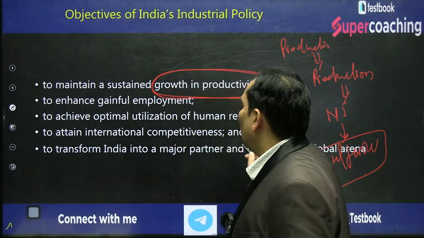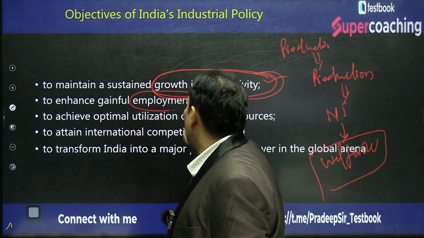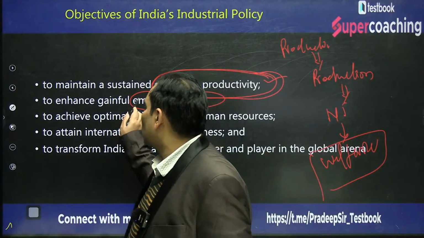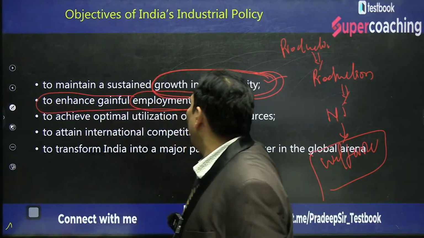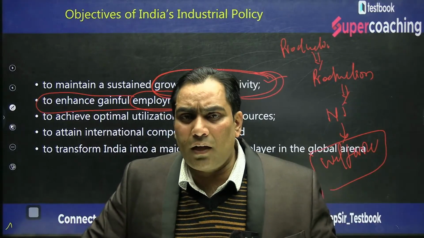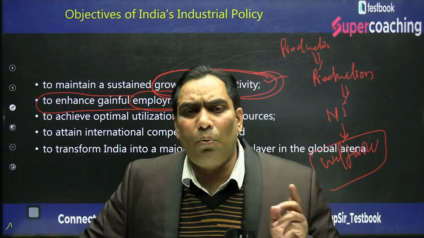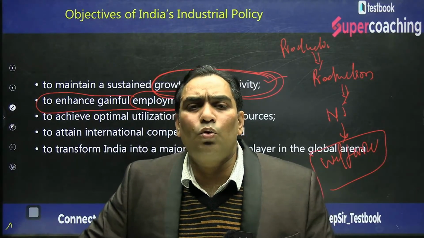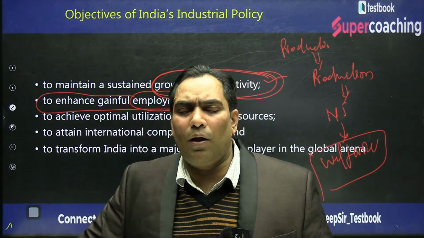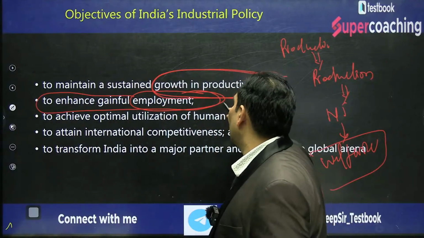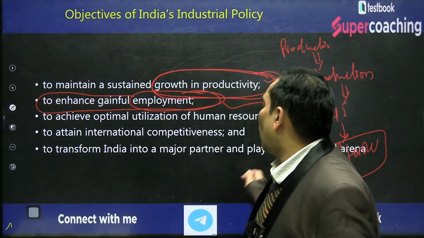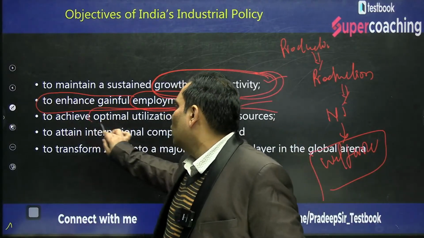The other objective: when we have more production, in order to produce more we have to employ more people. So the next objective is to enhance gainful employment. How will it increase? With the increase in productivity, production will increase, and in order to produce more, the employer will employ more employees. That is nothing but an increase in employment. Not only this, the objective is to achieve optimum utilization of human resources.